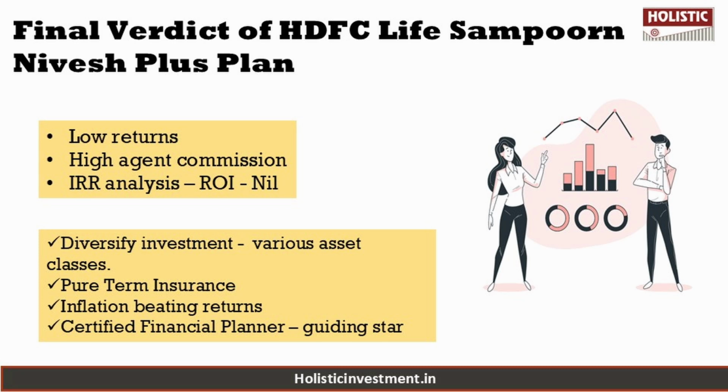Like other ULIPs, this policy is marketed as offering the dual advantage of life insurance and investment growth. In practice, however, several charges, including mortality charges, policy administration fees, premium allocation charges, and fund management fees are deducted from your premium. Only the balance amount is invested, which ultimately reduces the fund value at maturity, and it also has a high agent commission.